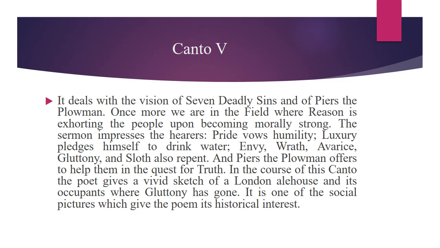Then, luxury pledges himself to drink water. Envy, wrath, avarice, gluttony, and sloth also repent. So, these seven deadly sins, after hearing the sermon or the lecture delivered by reason about moral uprightness, they start repenting, they start regretting, and Piers the Plowman offers to help them in the quest for truth. In the course of this canto, the poet gives a vivid sketch of a London alehouse and its occupants where gluttony has gone. It's one of the social pictures which give the poem its historical interest.